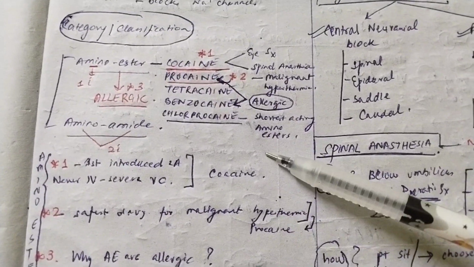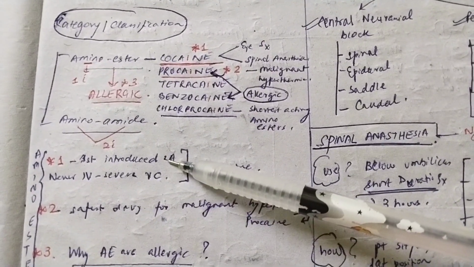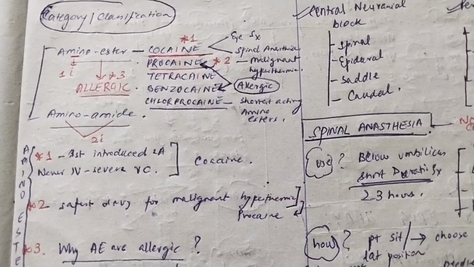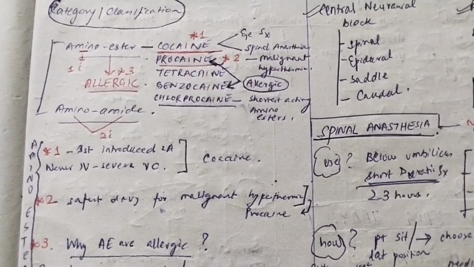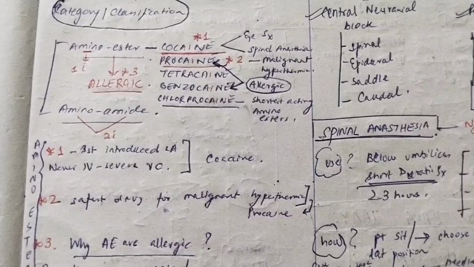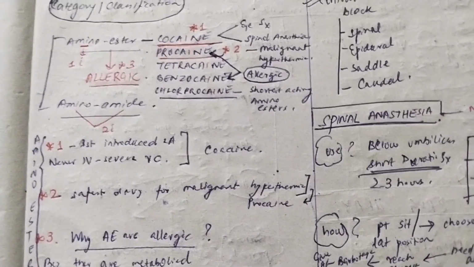Also about cocaine, you have to remember two more things. Like I told you, it is used in eye surgery and spinal anesthesia. You also have to remember that it was the first introduced local anesthesia, and it is never given intravenously. Why? Because it can cause severe vasoconstriction. So 4 points about cocaine: it is used in eye surgery, it is used as spinal anesthesia, it was the first introduced local anesthesia, and you should never give it IV because it causes severe vasoconstriction.